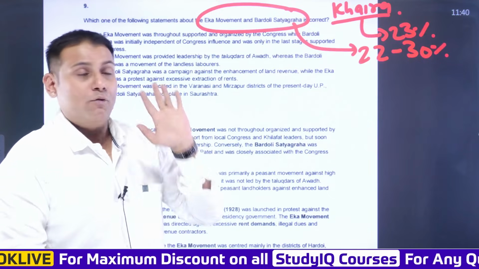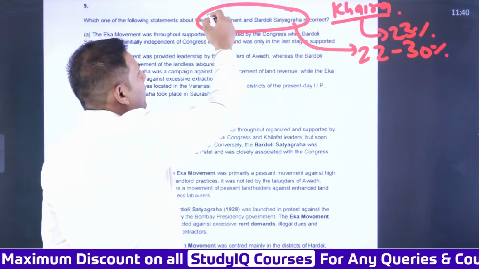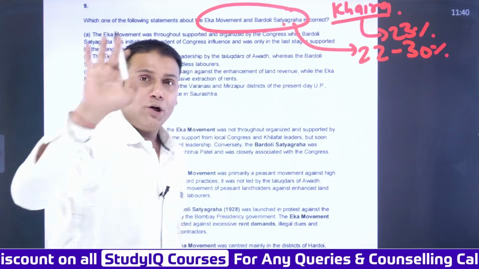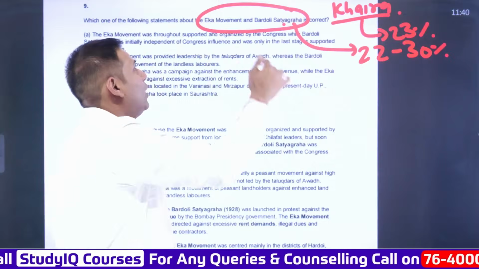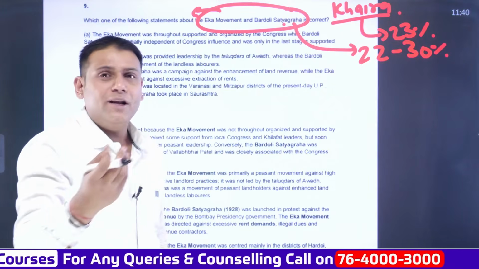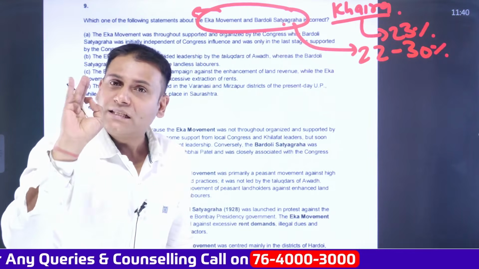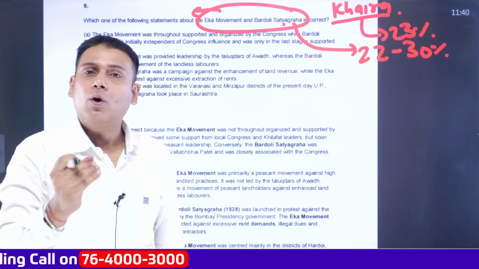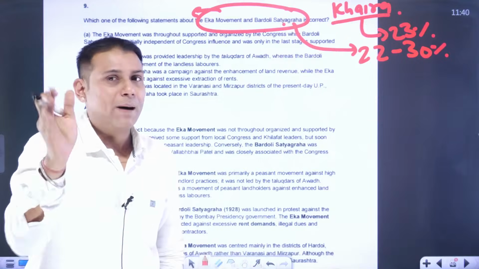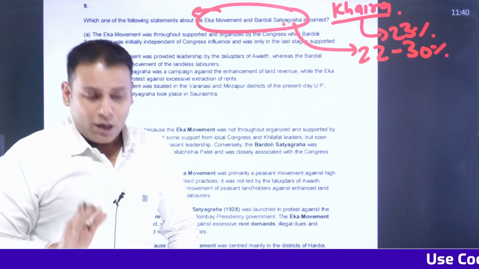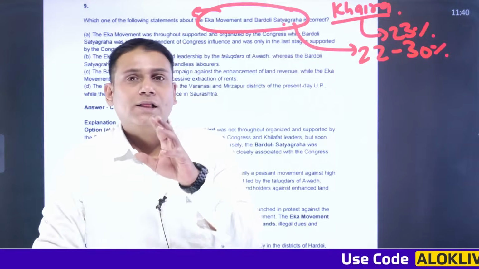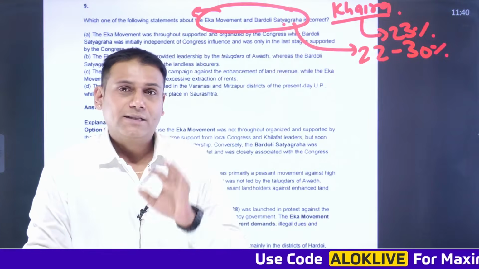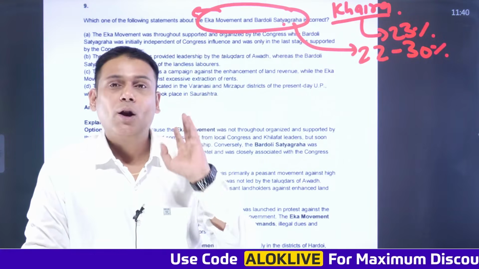Now what is Eka movement? Bardoli and Kheda Satyagraha both were in Gujarat. Eka movement was confined to a very small region of Hardoi, Sitapur and Bahraich. And Eka movement was led by a local leader whose name was Madari Pasi. Now, there were three important systems at that time: Zamindari system, Rayatwari system, and Mehelwari system.